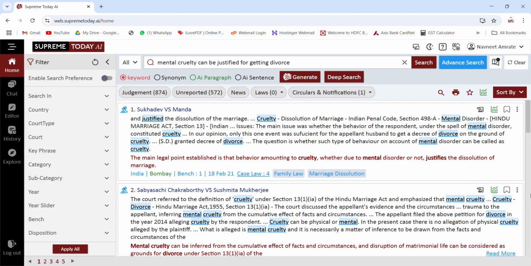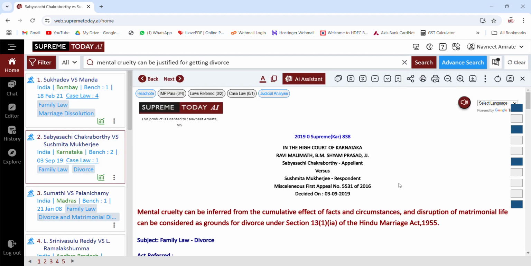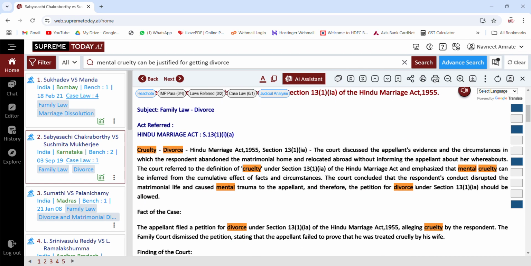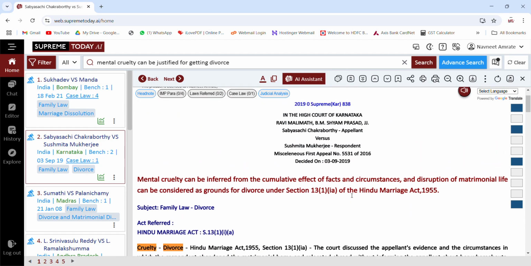Once I get results, I can open any of the judgments and see how it has been established. So you can see this Subhakshi Chakravarti versus Sushmita, and in this judgment it says mental cruelty can be emphasized as a ground of divorce, and the petition was allowed.